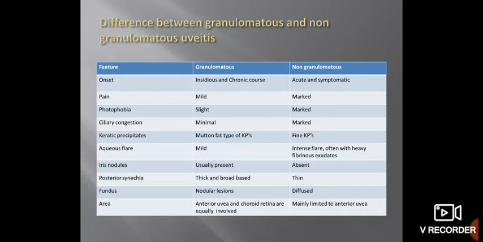Fundus picture: nodular lesions may be seen in granulomatous uveitis, while they are not seen in non-granulomatous uveitis. Area: in granulomatous uveitis the anterior uvea and choroid retina are equally involved, while non-granulomatous uveitis is mainly limited to the anterior uvea. Remember, non-granulomatous uveitis mainly involves the anterior uvea, which consists of the iris and ciliary body.